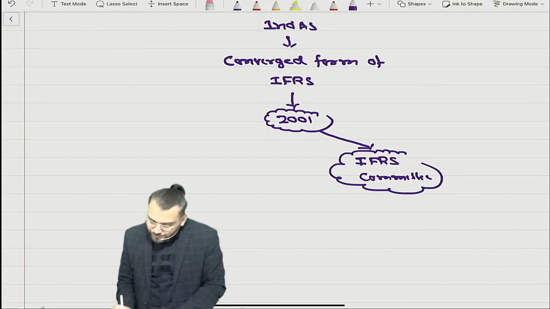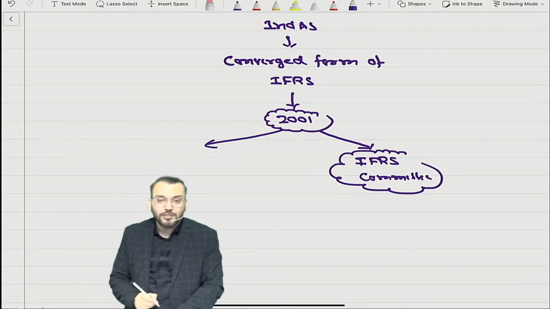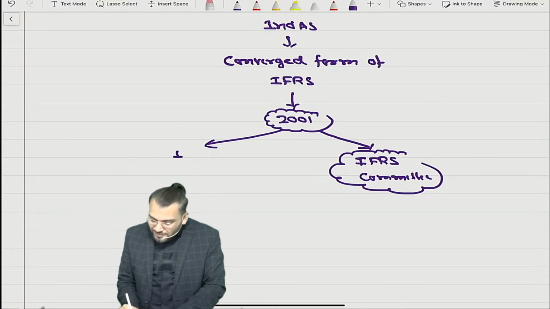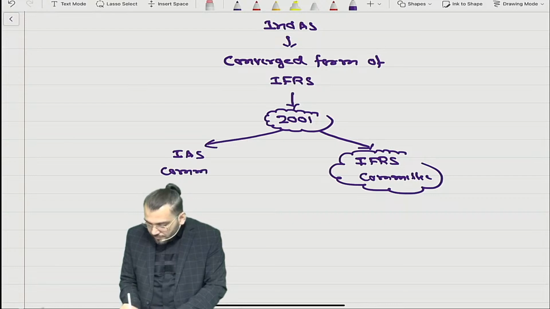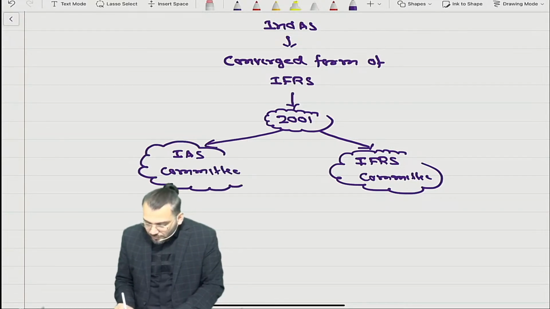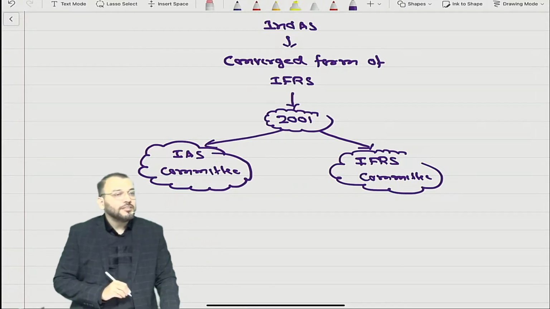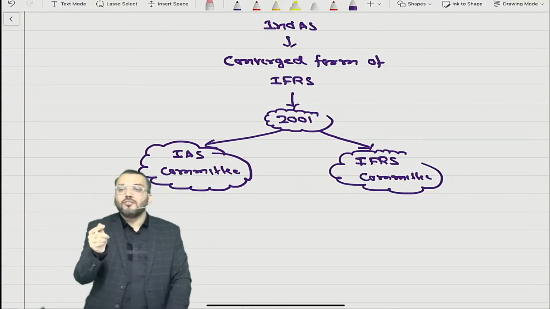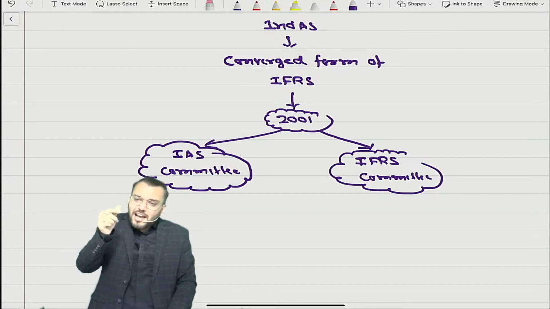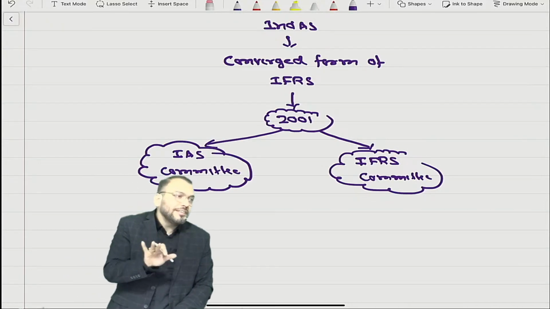Before that, before 2001, there was the International Accounting Standards Committee. Have you understood? IAS means International Accounting Standard. Whenever we use I, it means international, not Indian.